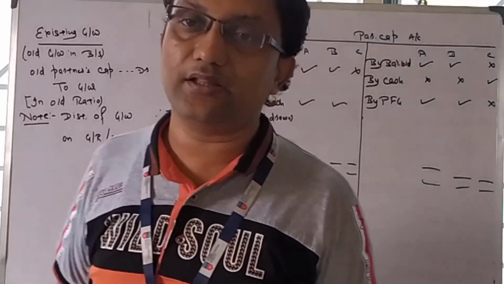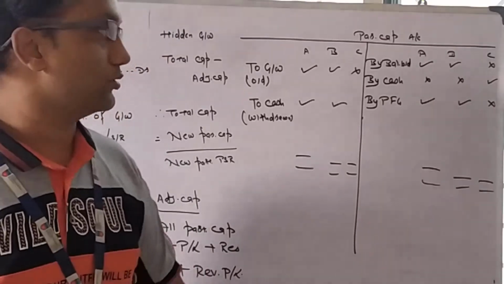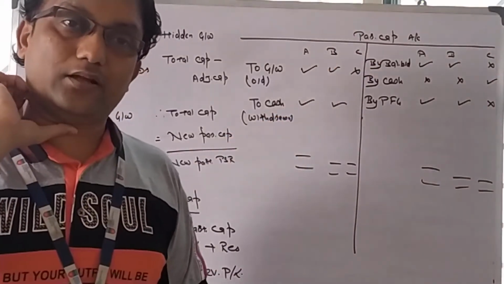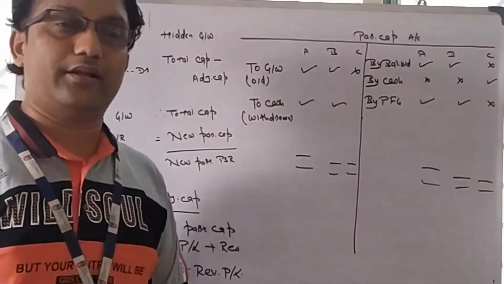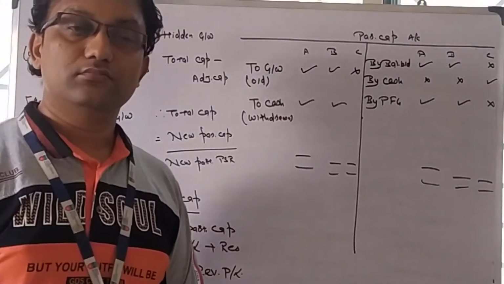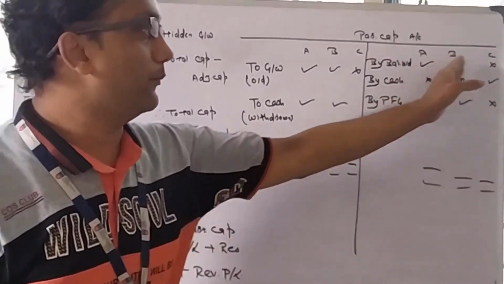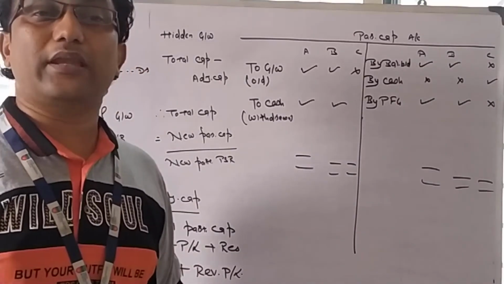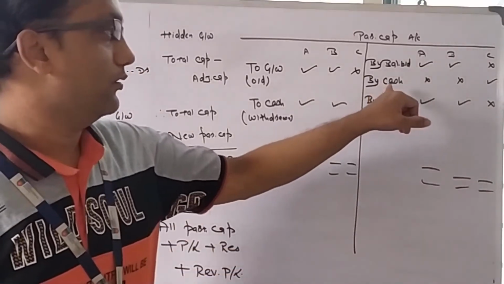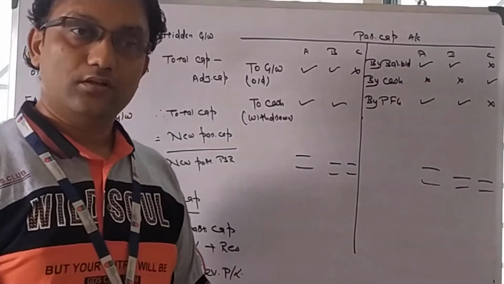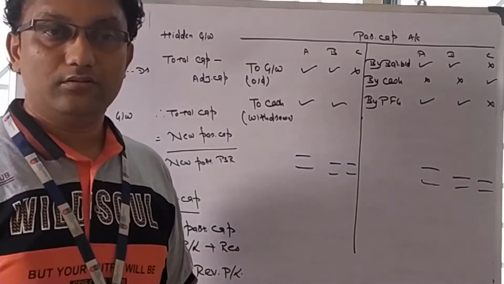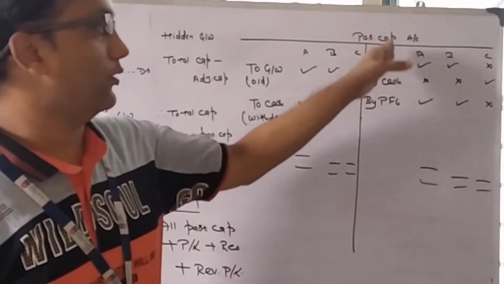Now how to present these things in the partners' capital account? We will prepare a partners' capital account, and all these goodwill journal entries will go and affect it. Opening balance will be there. Any new capital brought in by the partner will be by cash: cash account debit to capital.